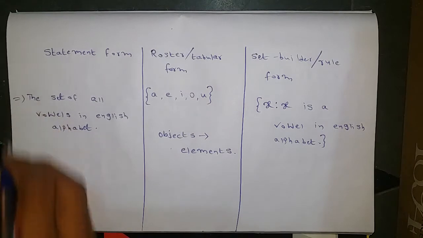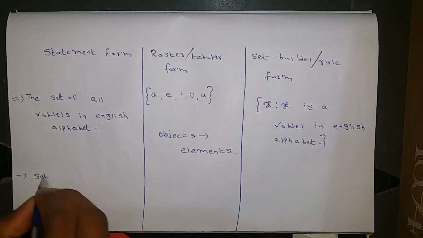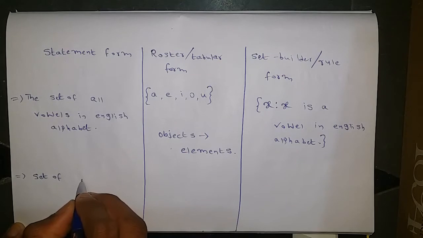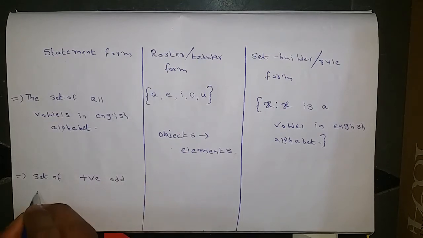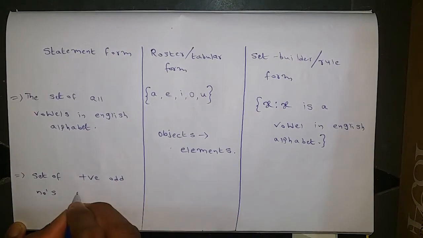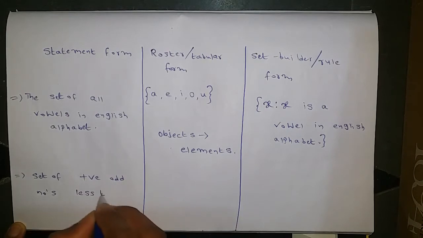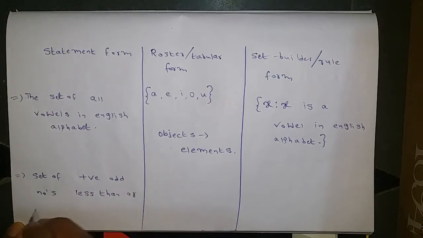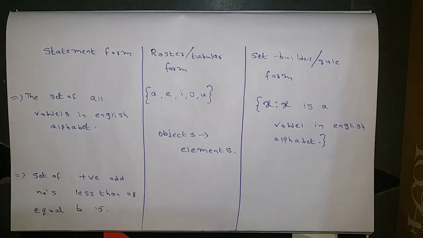One more second example. Set of positive odd numbers less than or equal to 15. Now this is the statement form. It is exactly the question we are reading, or how we speak daily. That is statement form. So, set of positive odd numbers less than or equal to 15.